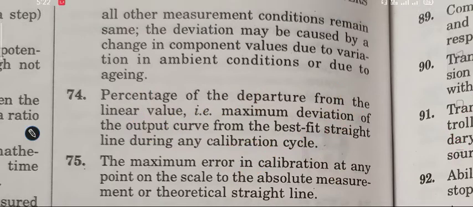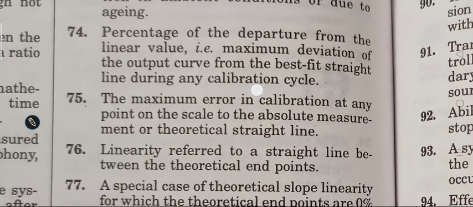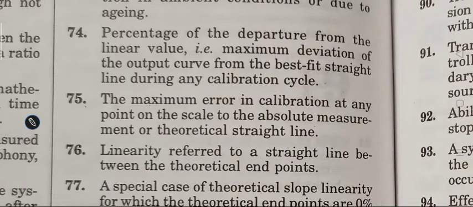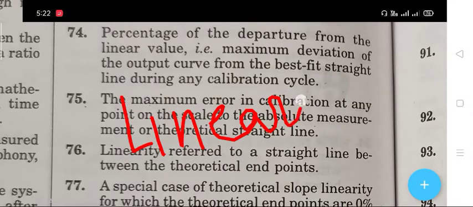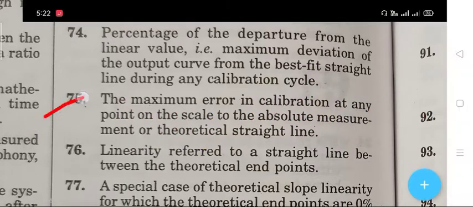Next question, 64. The percentage of the departure from the linear value, that is the maximum deviation of the output curve from the best fit straight line during any calibration cycle. The right answer is linearity.